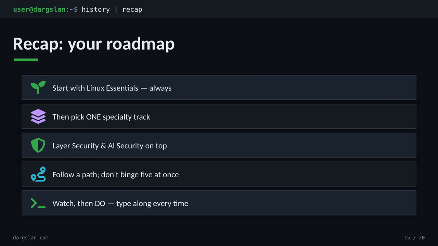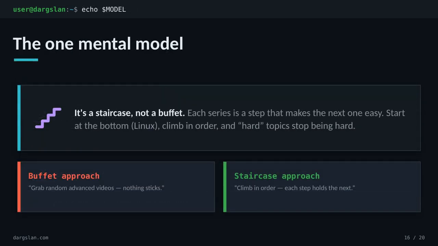That's how this sticks. And here's the one mental model I want you to carry through everything. It's a staircase, not a buffet. The buffet approach is grabbing random advanced videos that look exciting, and nothing sticks because there's no foundation under them. The staircase approach is climbing in order, where each step quietly holds the next one up. Do that, and the topics people call hard just stop feeling hard.